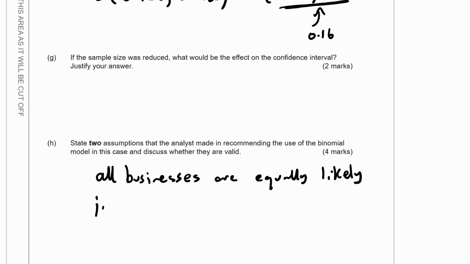And also assuming independence, and that's not true. The business world is an interconnected world, and so related businesses may fail for the same reasons or different reasons. And what about businesses that interact? One business might be a customer of another business, and if one of them fails, then the business who's relying on the custom may also suffer. So independence is also not really valid.